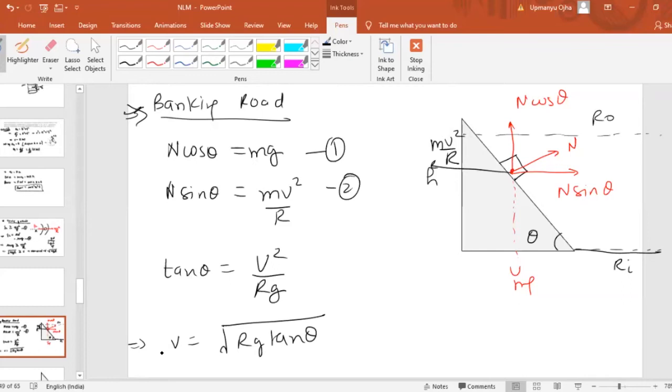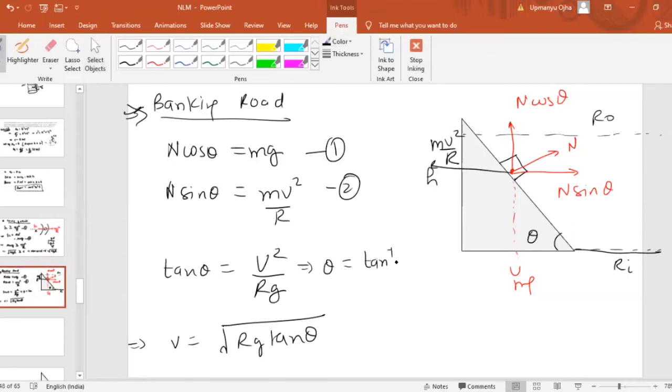Now if you look at this, here we have not used the concept of friction. Without friction also we can see that this car can safely turn on the circular path. And what is the angle of banking? From here we can find the angle of banking: theta equals tan inverse of v square by rg. If this is the angle of banking, then the car can safely turn on the banked road.